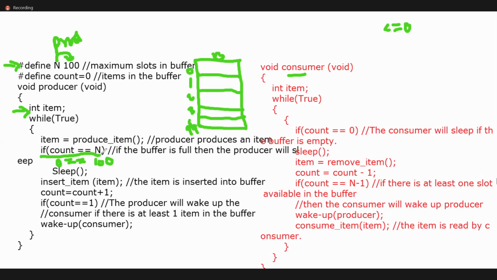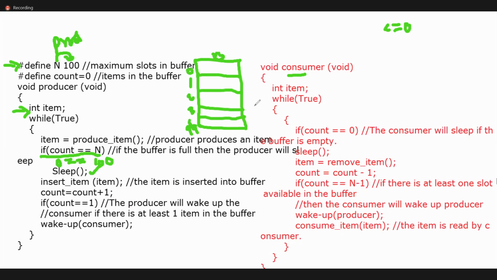Once this is true, okay? Listen carefully. If this condition is true, it is saying that the buffer is full. So is it possible to insert one more item? No. Then what will it do? The producer, without wasting time, goes to sleep. This function will execute. Understood?